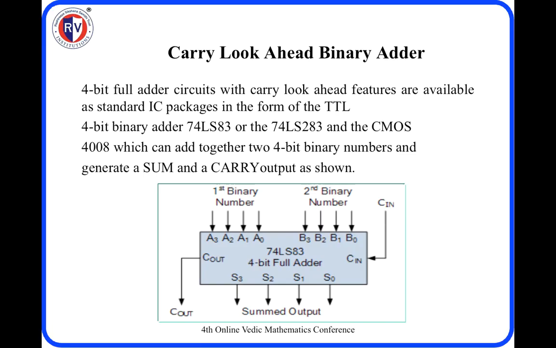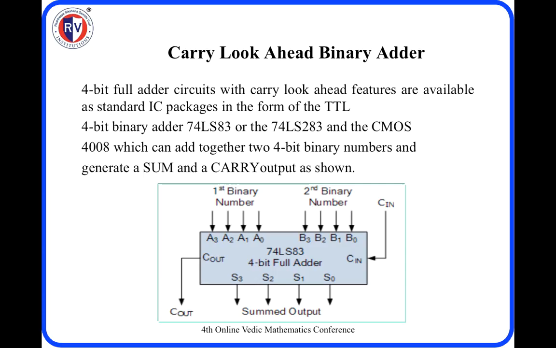This is available as an IC called 74LS83, where the first binary number is represented as A3, A2, A1, A0 which you are going to give, and similarly the second binary number B3, B2, B1, B0, and a Cin input, Cout, along with the sum output S3, S2, S1, S0, so that we can add 2 4-bit numbers.